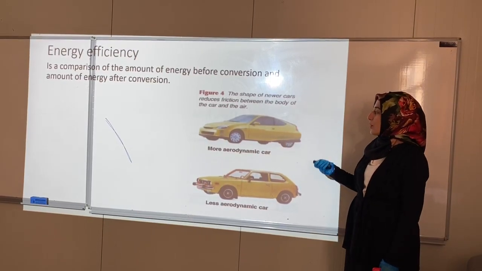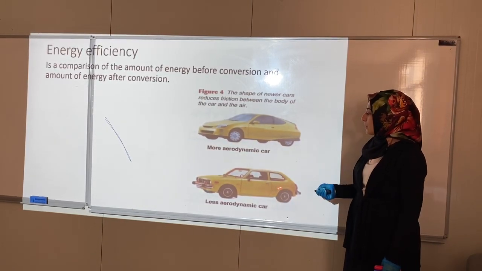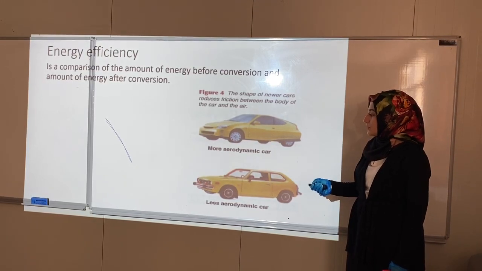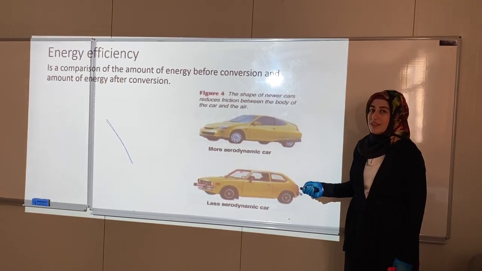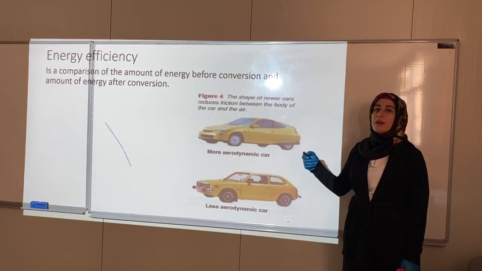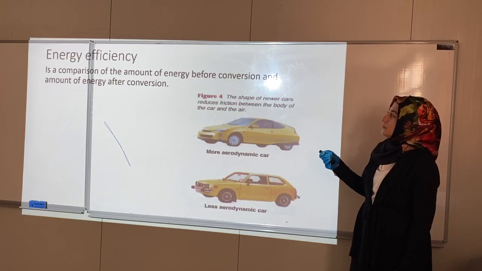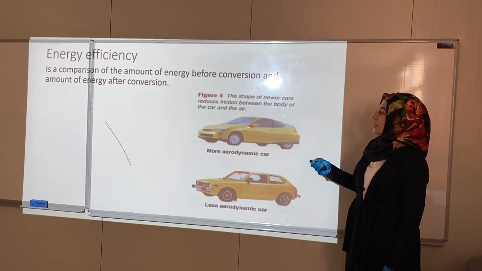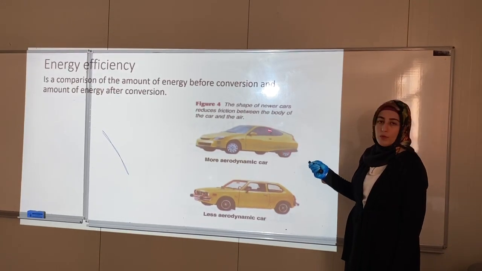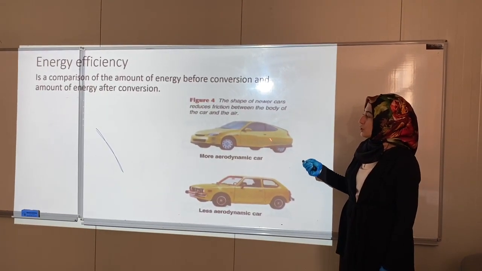So scientists try to use machines with more energy efficiency. But look at this one. This one is not aerodynamic, or it's less aerodynamic, and it uses more energy to overcome the friction with the air. Now scientists try to make new shapes with aerodynamic and smooth surfaces to make machines more efficient.